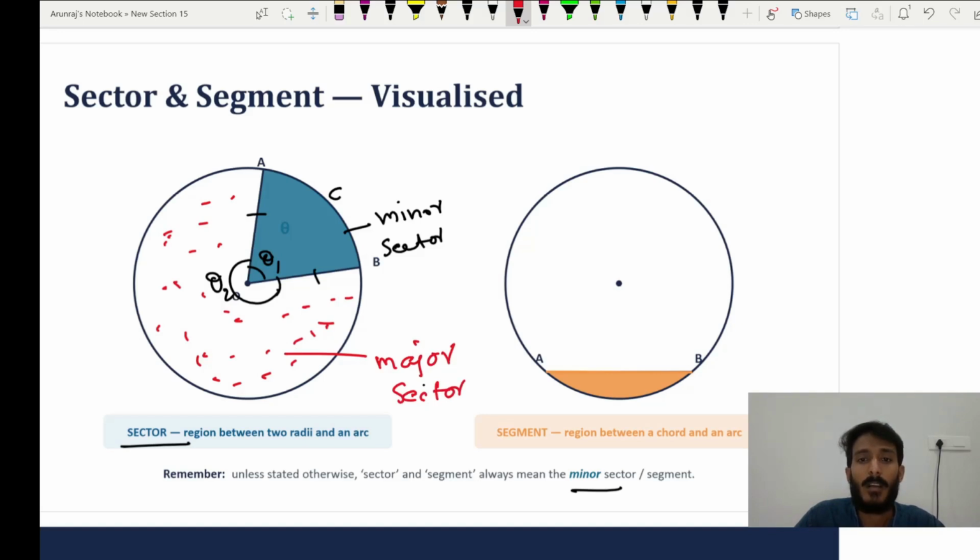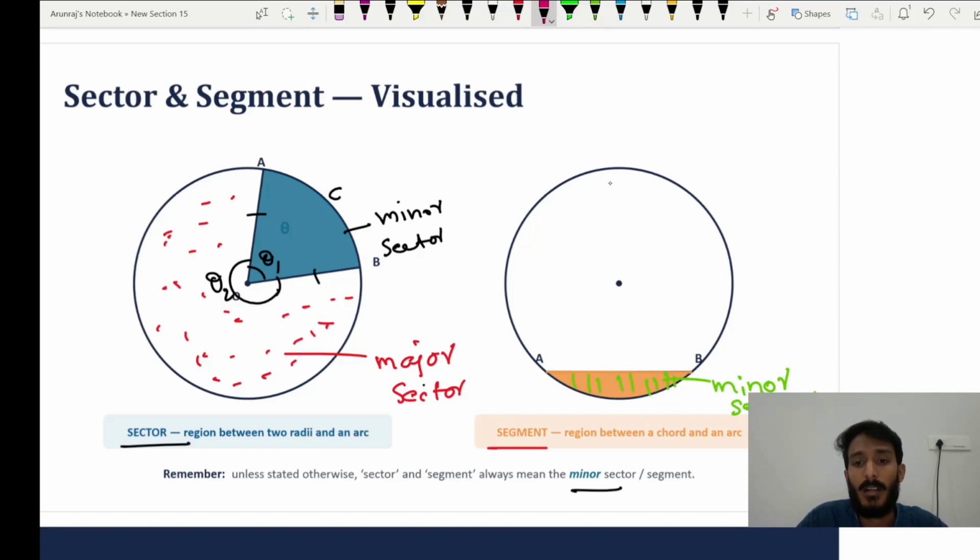Then I'm going to the minor and major segment. Let's move on to another color. See here, what is a segment? A segment is a region between a chord and the arc. This shaded portion is the segment. And what type of segment is it? Yes, very good, it is a minor segment.